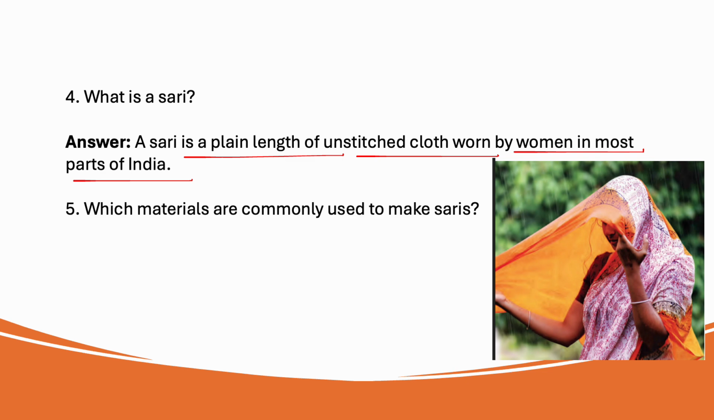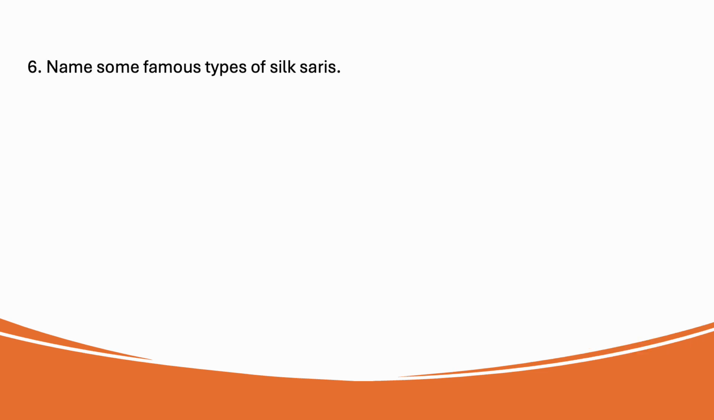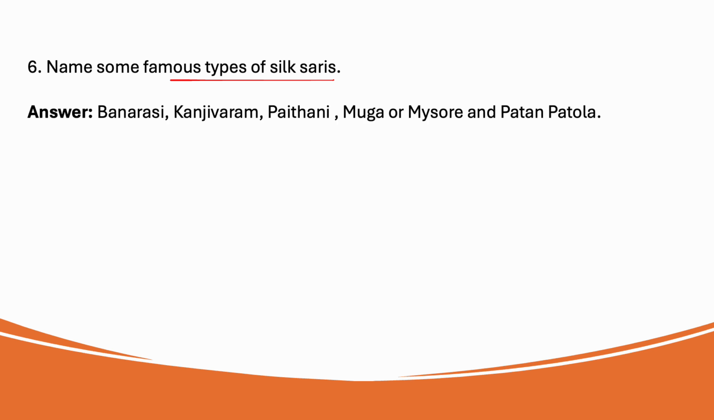The next one, which materials are commonly used to make saris? The materials commonly used are cotton, silk and other synthetic fabrics. Next one, name some famous types of silk saris. Banarasi, Kanchivaram, Paithani, Muga or Mysore silk saris, then Patan Patola.